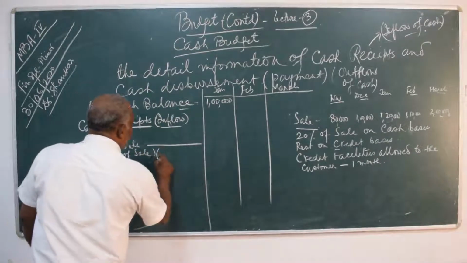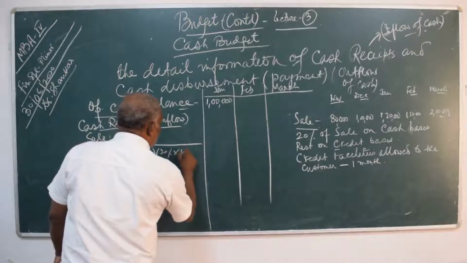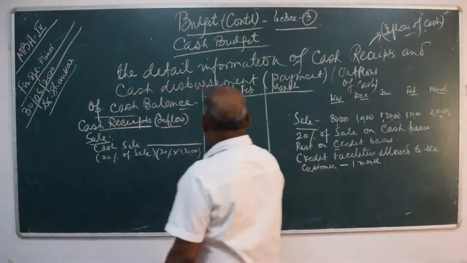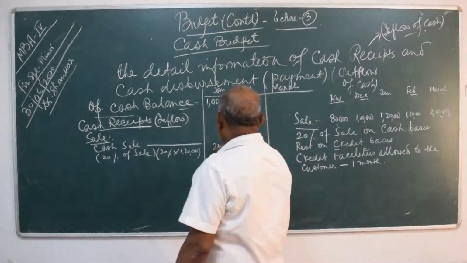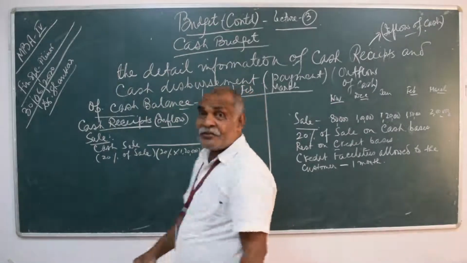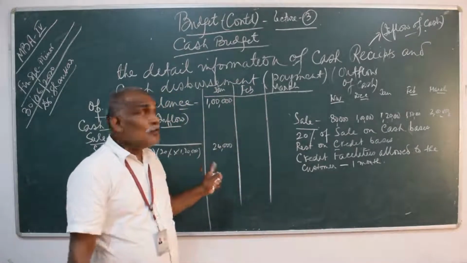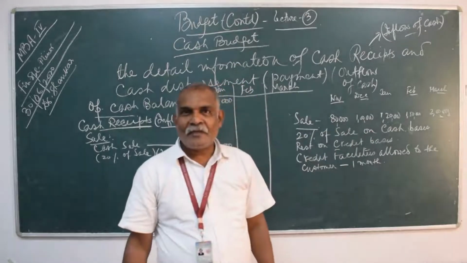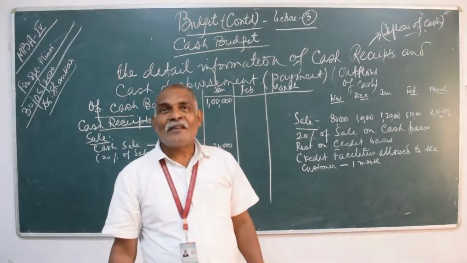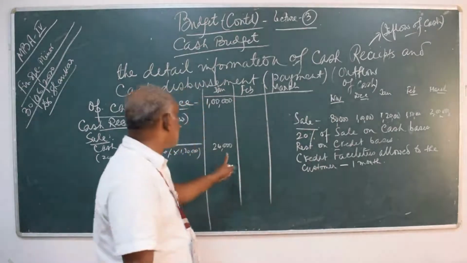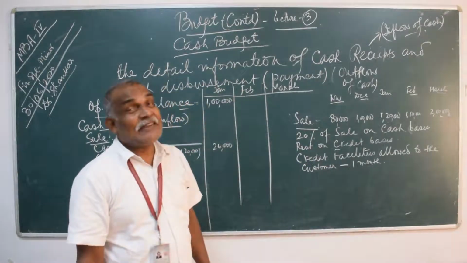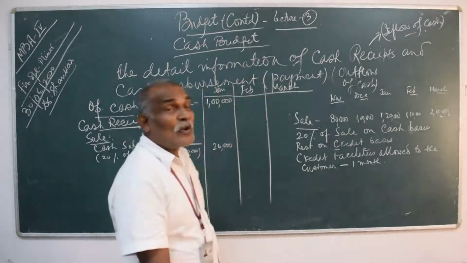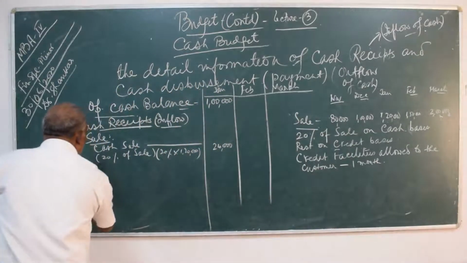So cash sale is 20% of sale. 20% of sale means 20% of 1,20,000. So 20% of 1,20,000 is how much? 24,000. It means in the month of January, you are collecting only 24,000 out of 120,000. And the rest is after 1 month. Means rest is in the month of February. How much? 80%. So 80% of 1,20,000 is how much? And that is what called? That is called receivables. That is called credit sale.